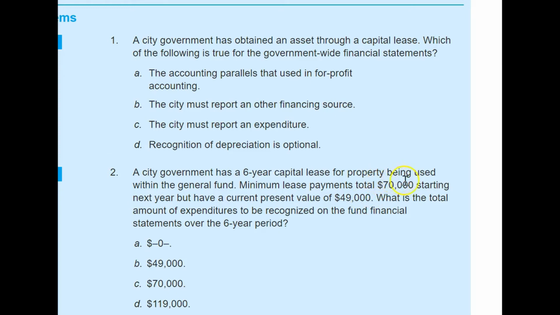So this is their total future lease payments, maybe 6 annual installments over the 6-year period. These will be another expenditure for the next 6 years. That means the total amount of expenditure under the fund financial statement will be this initial present value of $49,000 plus the total they will pay over the next six years, $70,000. If you add this, the total expenditure will be $119,000.